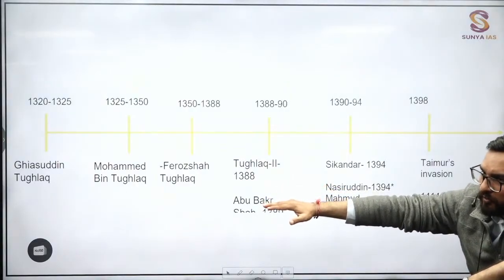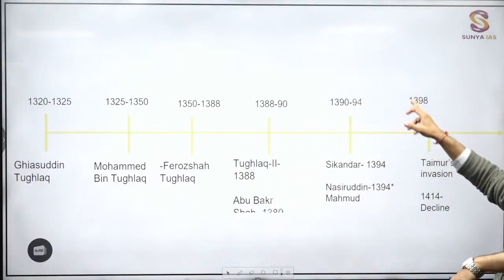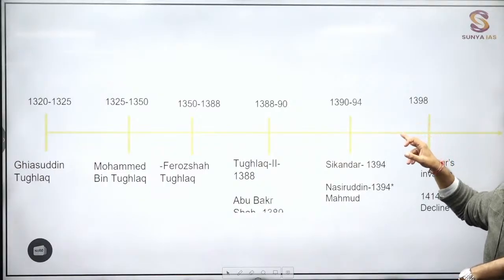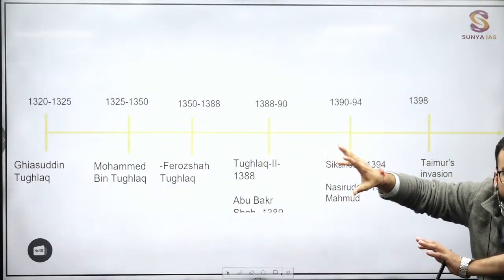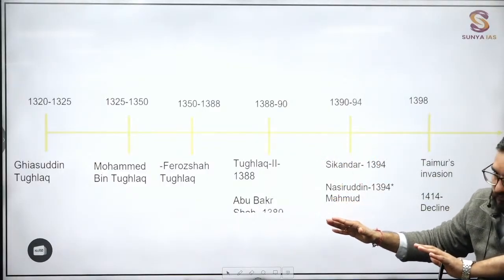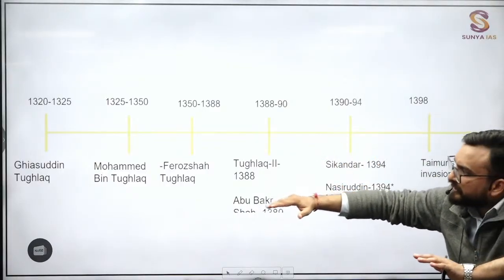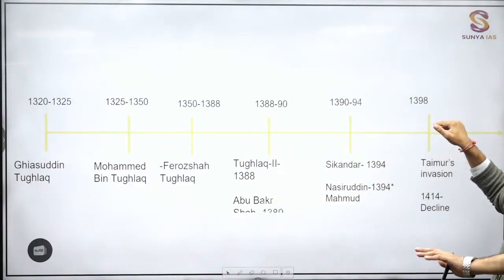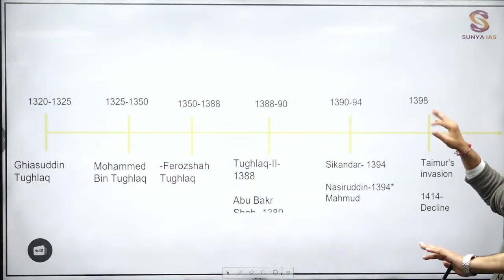Over here, these are important. During the time frame of 1398, what happened? The invasion of Timur will be happening, again devastating the whole polity, the whole structure of the Delhi Sultanate. After that, you will see the decline phase come. The decline phase had started in Muhammad bin Tughlaq's time only, but it showed later, reflected later on in 1400 or 1440.